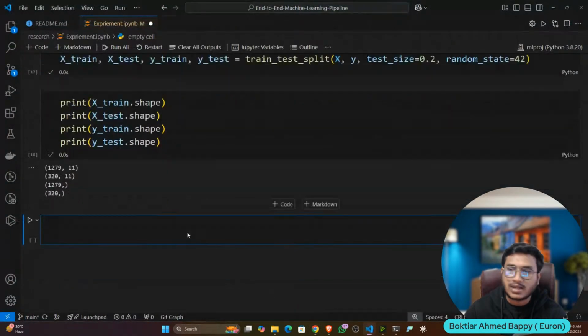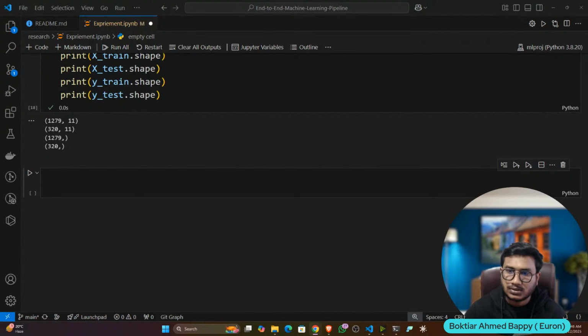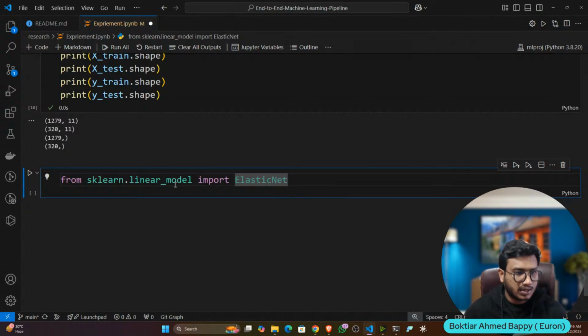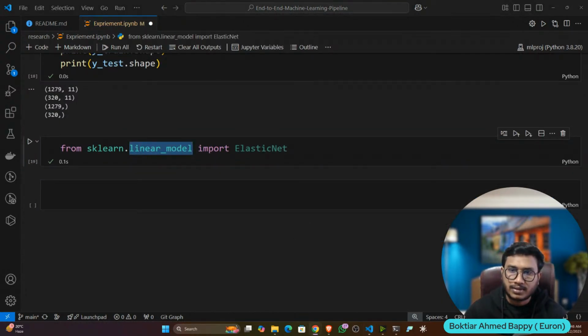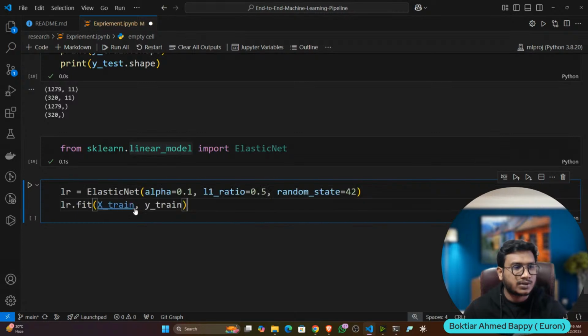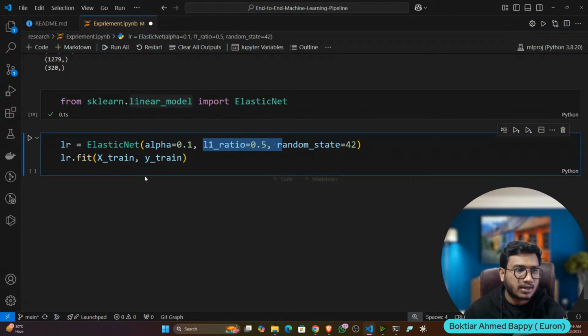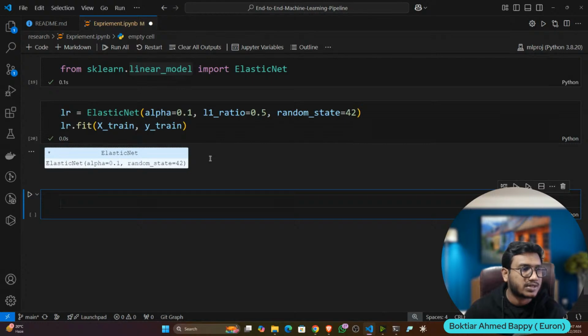So let's initialize the elastic net. I'm going to call it from sklearn. Elastic net is a linear model, and now let's fit my data. Here I'm setting the alpha value and L1 ratio. You can see this regularization parameter, and here I'm giving my x train data as well as the y train data. Now if I execute, you can see my model has trained.